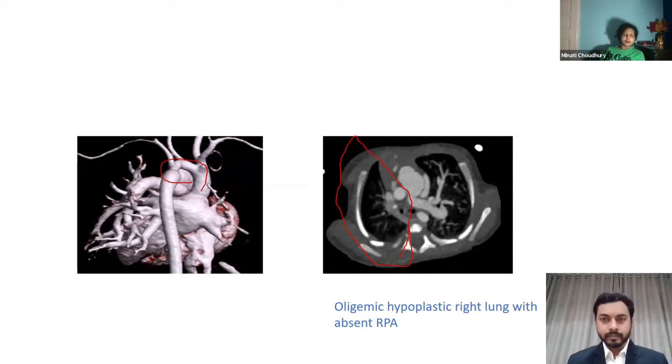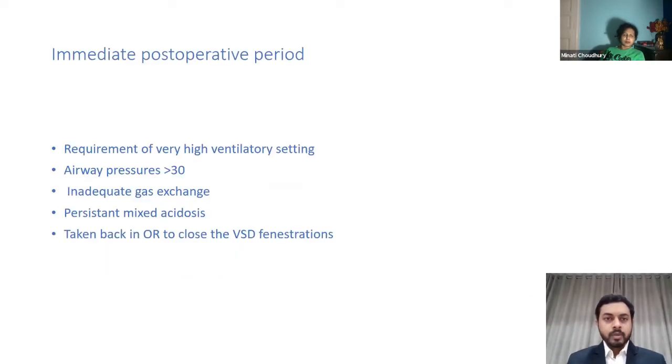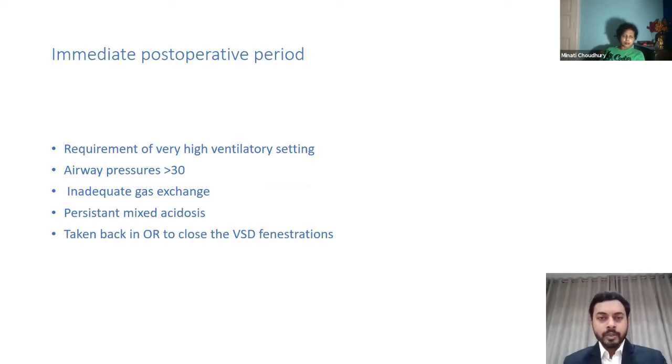So immediately after the surgery, in the immediate post-operative period, the ventilatory setting requirement was very high, with the airway pressures exceeding more than 30. Also, the child was clinically unstable. There was inadequate gas exchange, persistent metabolic acidosis, significant desaturation. The echo confirmed VSD fenestration shunting right to left.